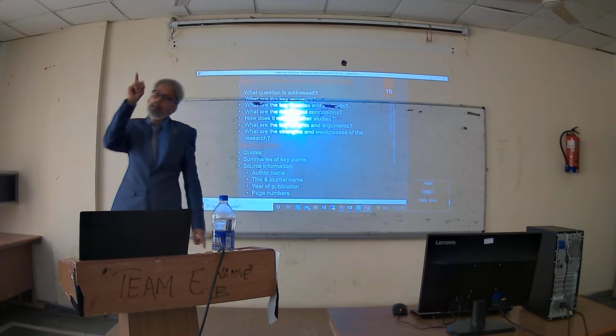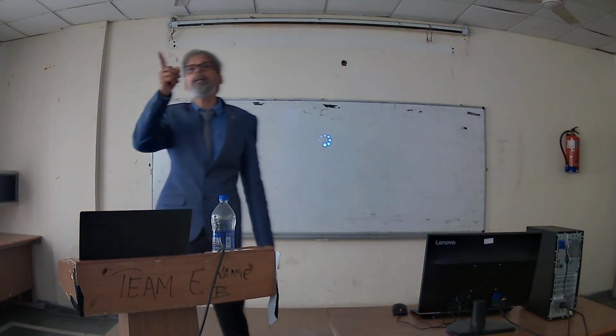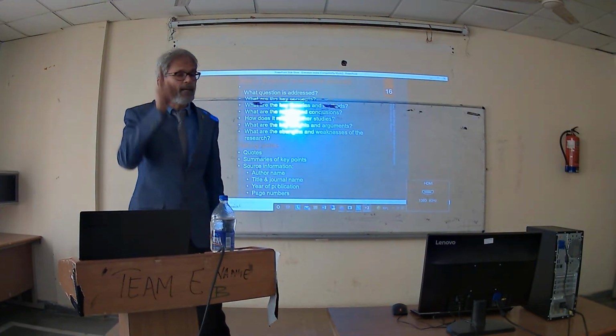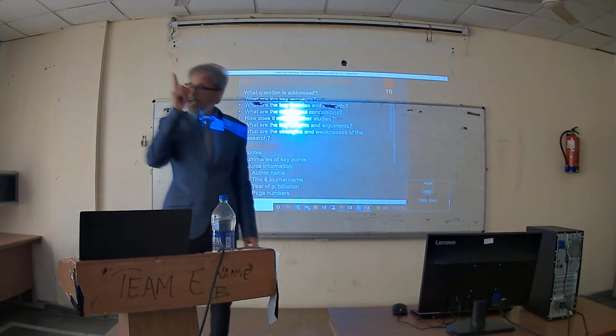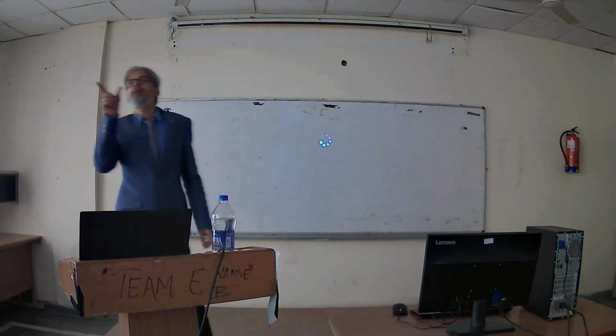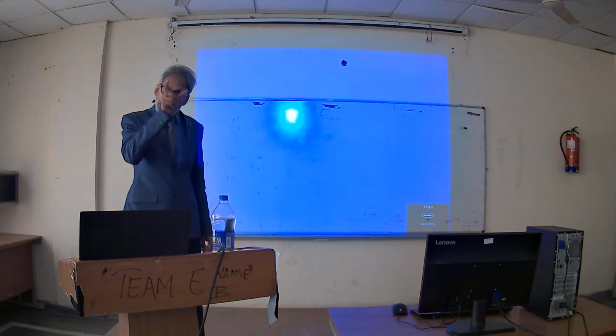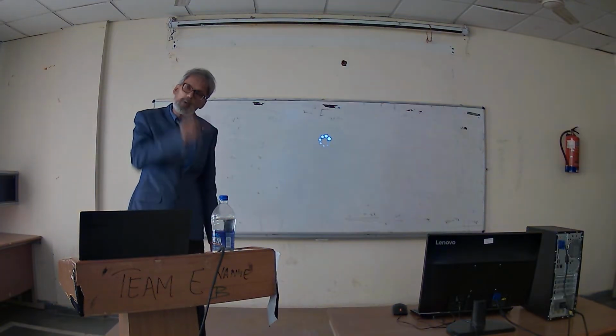Again, here you identify the gap. Where you are able to identify the gap, you have to mention it in your objectives in your research area. What is the gap in this area that we are going to identify?